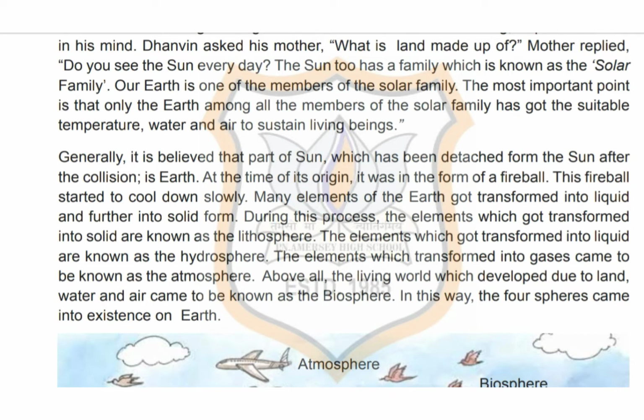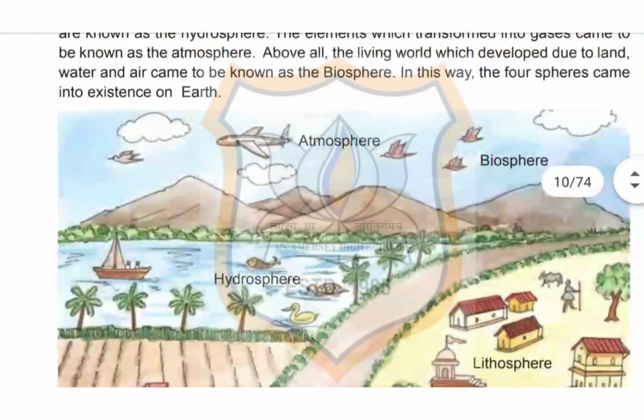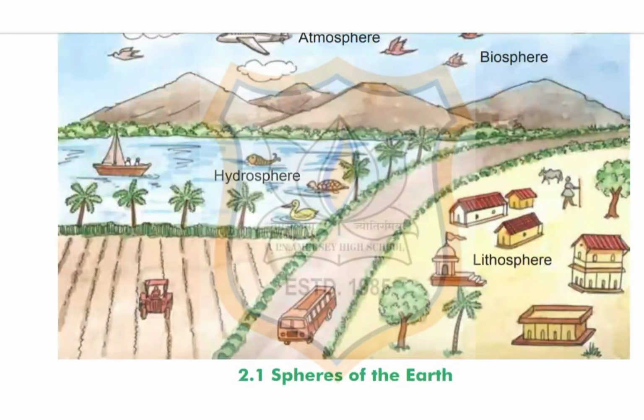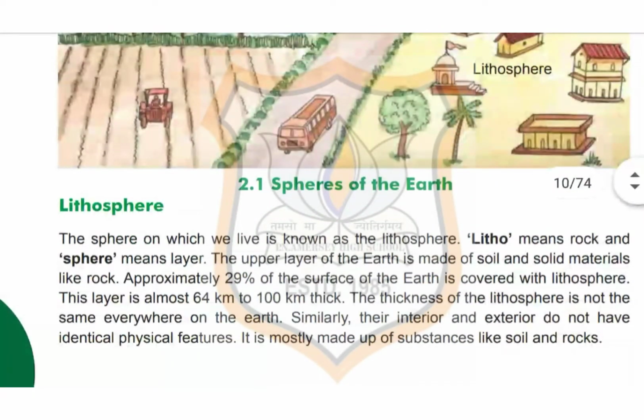Now, students, you can see the picture given in your textbook, spheres of the earth. That means atmosphere for air, then hydrosphere for water, lithosphere for ground, and the biosphere for life. Now we will study each of these spheres in detail. Now the first one, lithosphere. The sphere on which we live is known as the lithosphere.